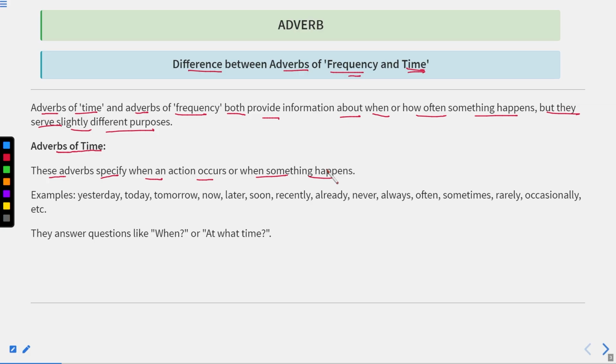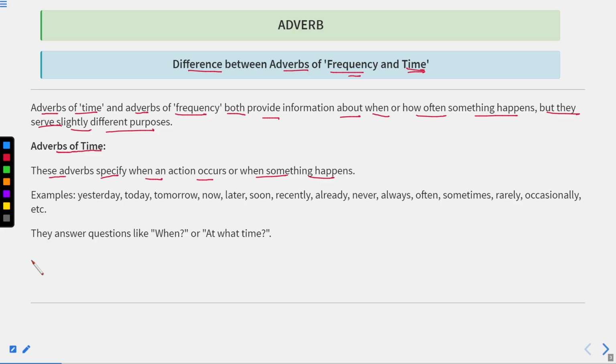Now, the difference between these two kinds of adverbs is really very important and matters a lot. If we talk about the position of these two adverbs in a sentence, we can easily recognize whether a word is an adverb of frequency or time. Why? Just because of their position. Adverbs of frequency always come before the main verb, but adverbs of time always come after the verb and the object in the sentence.